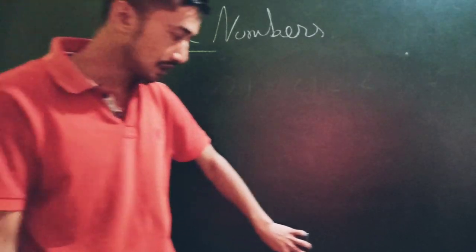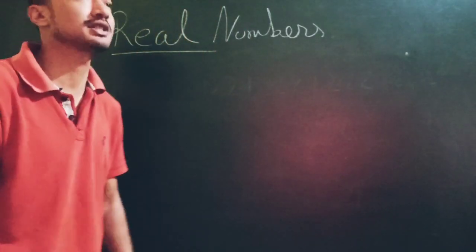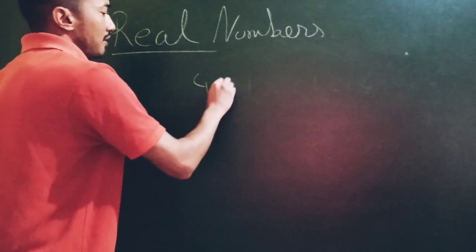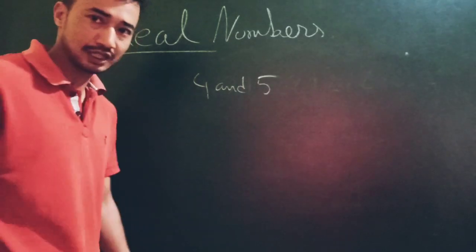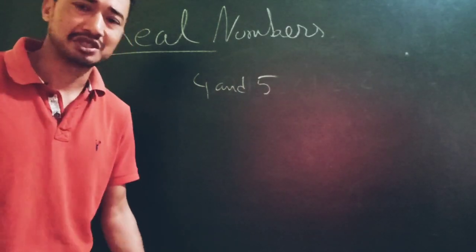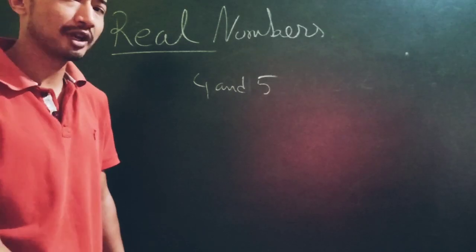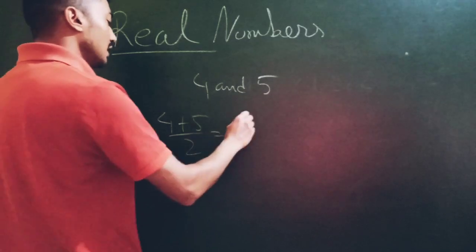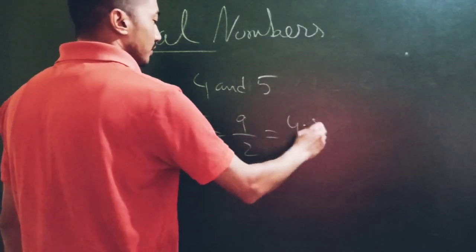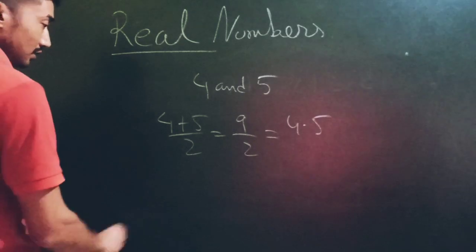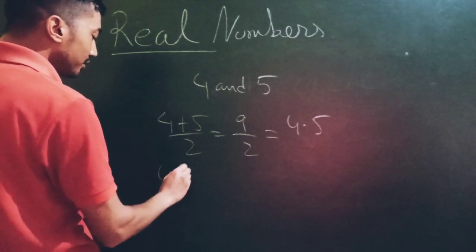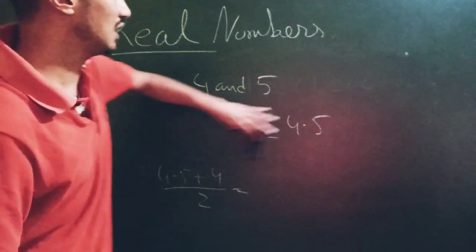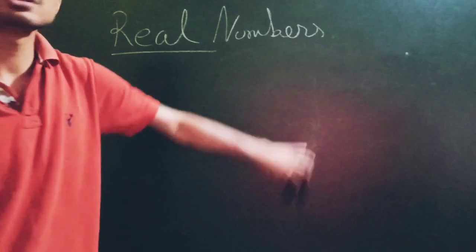Okay, in our lower classes like class 9 and all, you must have come across questions like finding two rational numbers between 4 and 5, or irrational numbers. Let's say two rational numbers. So the boring method that we generally do is, okay, I add 4 plus 5 divided by 2, 9 divided by 2, 4.5. And then the other one, 4.5 plus 4 divided by 2. I am not interested in those kinds of traditional methods. It's not needed though.